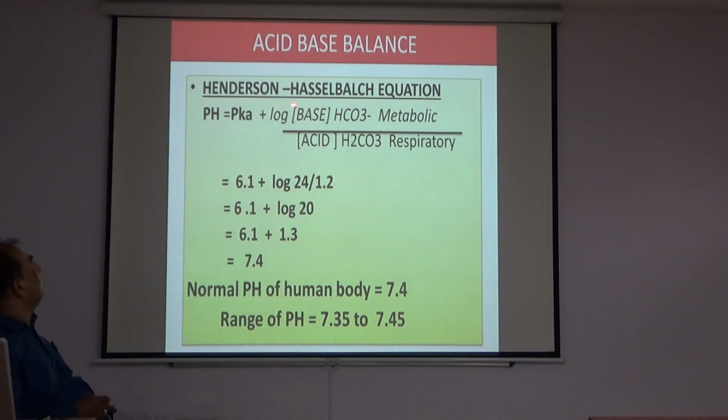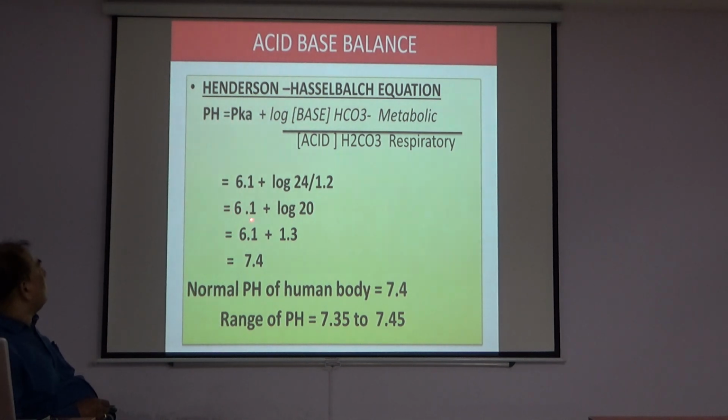Acid-base balance continued. Henderson-Hasselbalch equation: pH is equal to pK plus log base by acid, where base is bicarbonate and acid is bicarbonic acid. Bicarbonate comes from the metabolic process and bicarbonic acid represents the respiratory process. So the value of pK is 6.1 plus log 24, that is the concentration of bicarbonate ion is 24, by 1.2, that is the concentration of acid is 1.2.